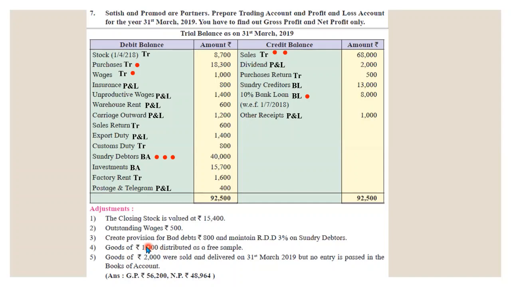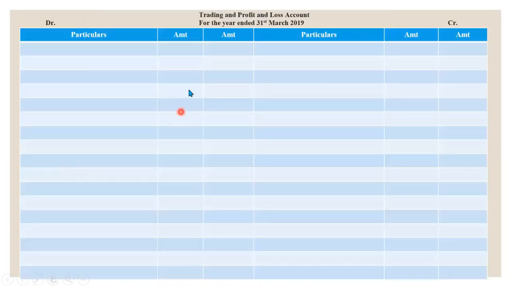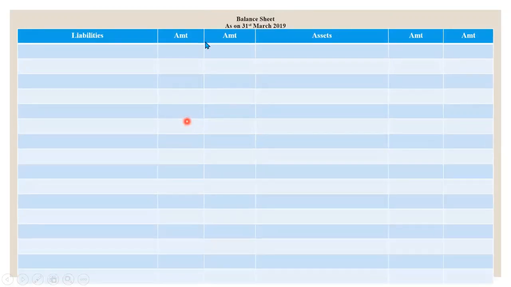Now see, for preparing RDD, you have to make all the adjustments in the debtors first. While solving the question, we will solve point number 5 first and point number 3 later. Okay, so keeping this in mind, we will start solving the question. We will solve the question in the same sequence. That means we are going to prepare trading and profit and loss account. We will prepare the balance sheet also, but it will not be tallied.